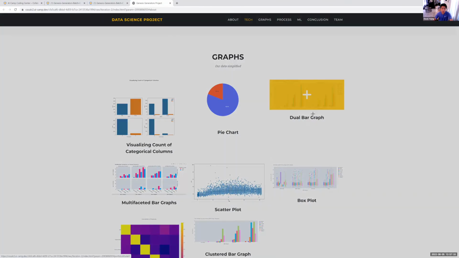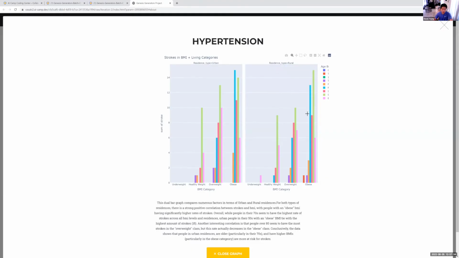We have another bar graph here, which shows the correlation between residence type, BMI category, and also age group. You can see that the age group that has the highest correlation with stroke is people in their 70s. We can also see that the more overweight people are, the more likely they are to have a stroke.